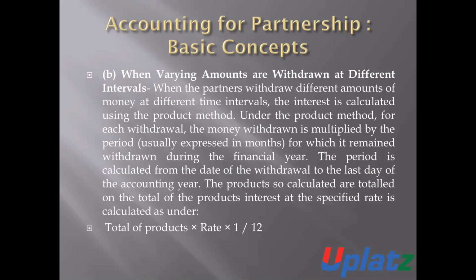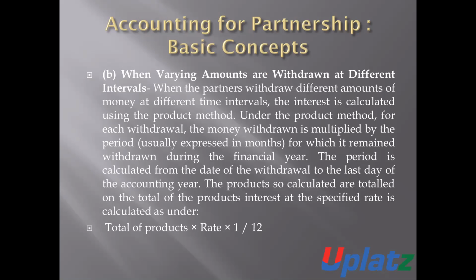If different amounts of drawings are withdrawn by the partner from their capital account, then the amount of interest on drawings is to be calculated by using the product method. Under this product method, each amount of money withdrawn is multiplied by the period for which it remained withdrawn during the financial year.